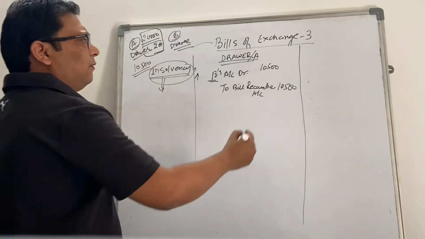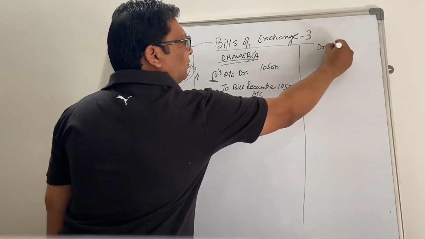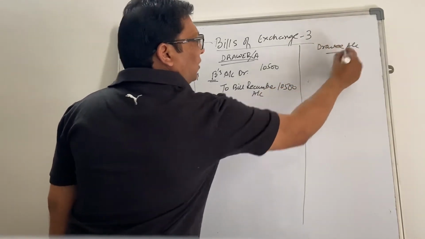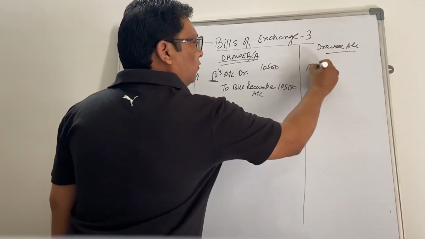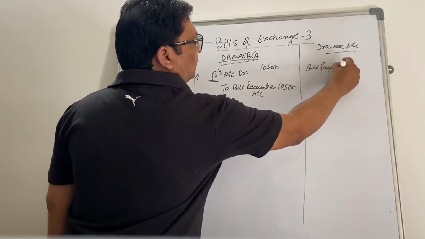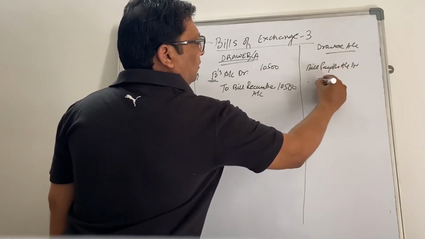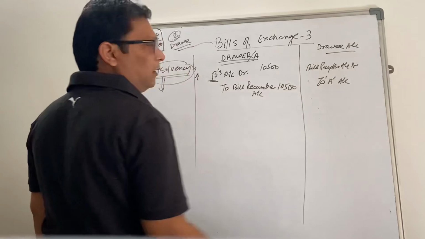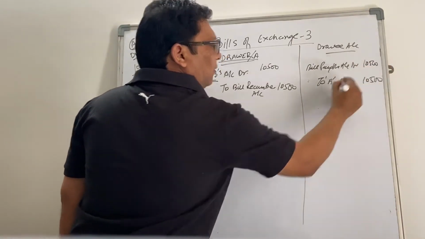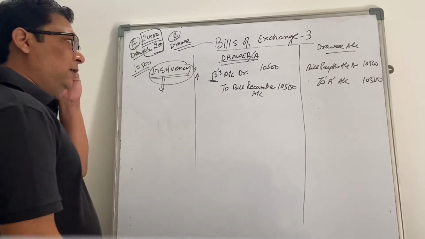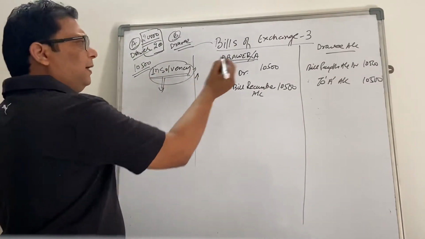And what will the drawee do? The drawee will also dishonor their bills payable. So bills payable account debit to A's account, right? So 10,500. Now this bill is dishonored.